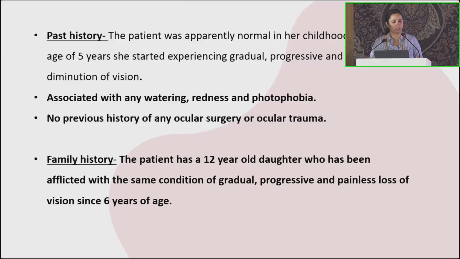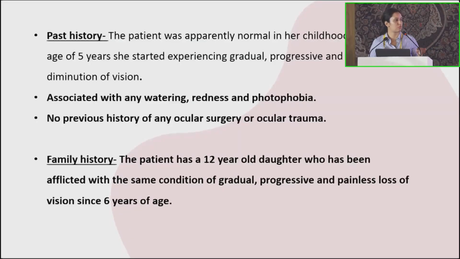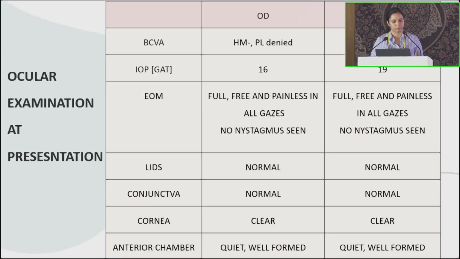that in childhood, when she was 5 years of age, she had a progressive, gradual, painless diminution of vision, which recently was associated with watering, redness and photophobia, and eventually she had a complaint of complete loss of vision. There was no previous family history, but the patient's 12-year-old daughter had similar complaints with gradual progressive painless loss of vision since the age of 6 years.